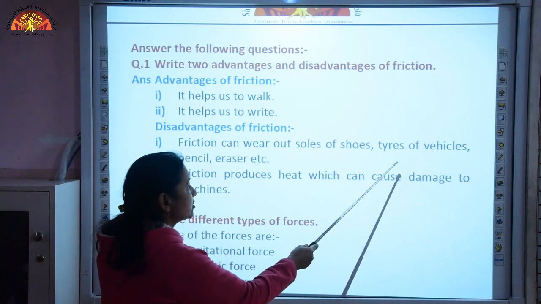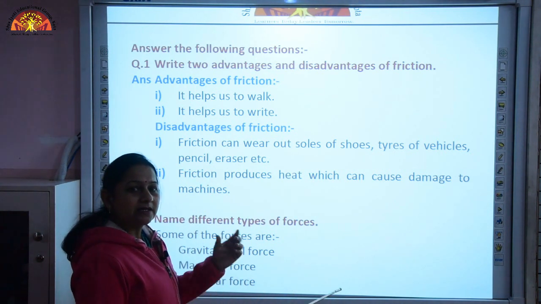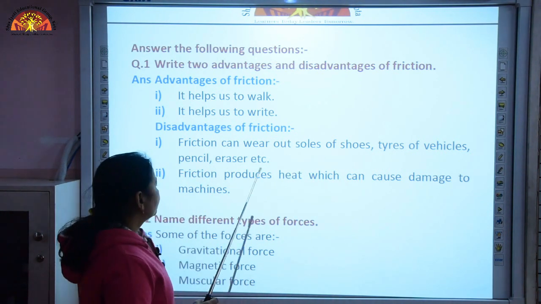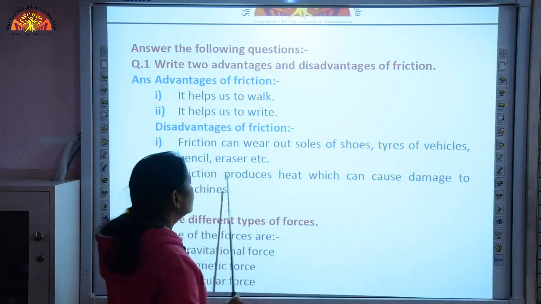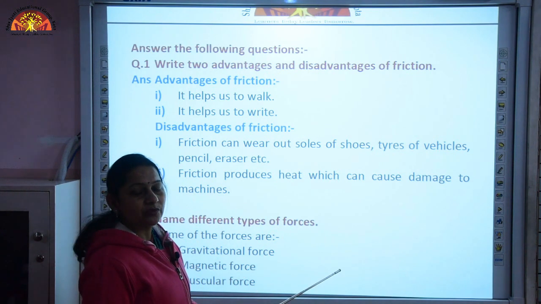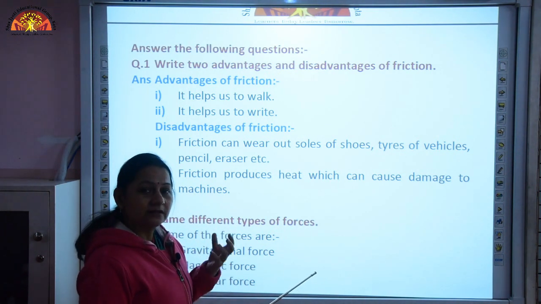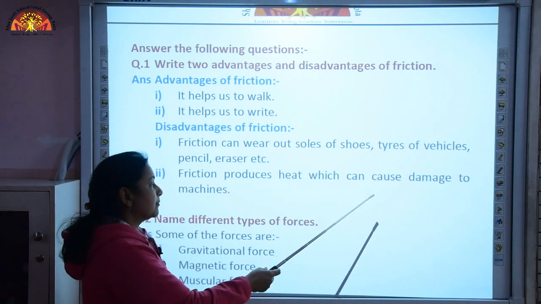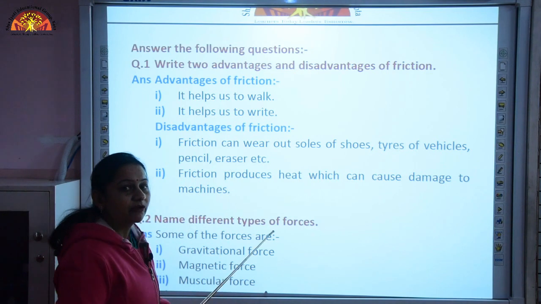So these tires of vehicles, soles of shoes, our pencils and erasers get smaller day by day due to friction. Friction produces heat which can cause damage to machines. Due to friction between the machinery parts, heat is generated and this heat sometimes may damage the machine parts. So these are the disadvantages of friction.